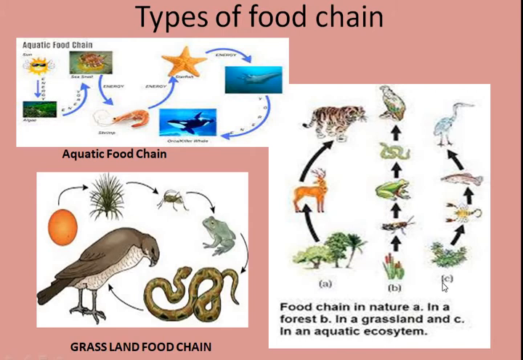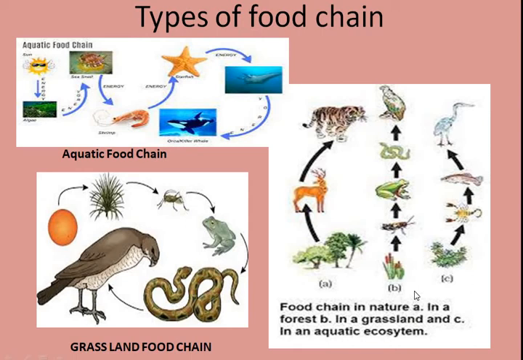Another, we are talking about the aquatic food chain. Now you can see here in this aquatic food chain, there are very small microscopic plants. They are also known as phytoplankton. These are eaten up by the crustacean, which is eaten by the fish, and the fish is eaten by the crane. Now, you can see here the aquatic food chain may be connected to the terrestrial food chain also.